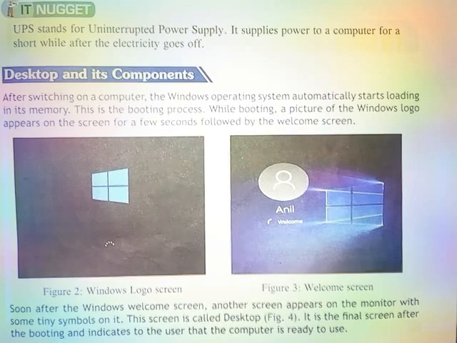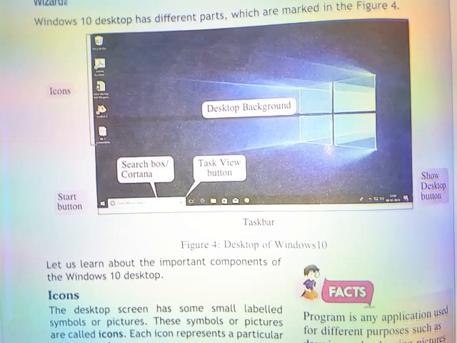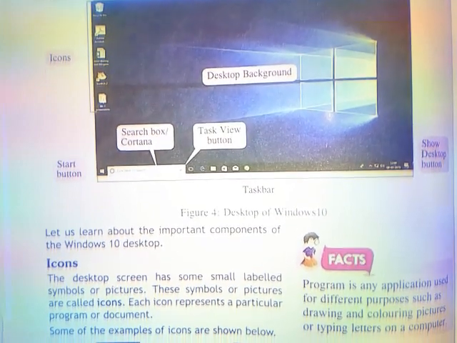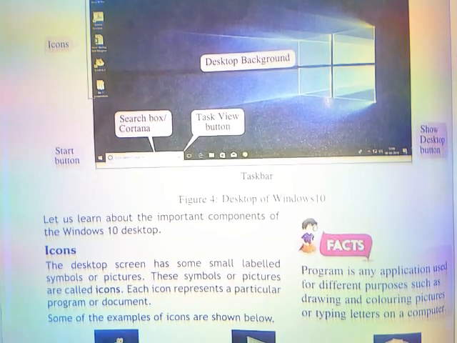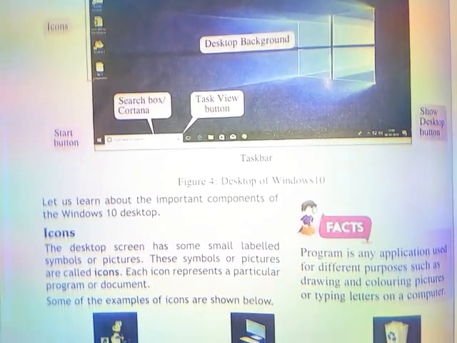Windows 10 desktop has different parts which are marked in the figure. Let us learn about the important components of the Windows 10 desktop. Icons. The desktop has some small label symbols or pictures. These symbols or pictures are called icons.